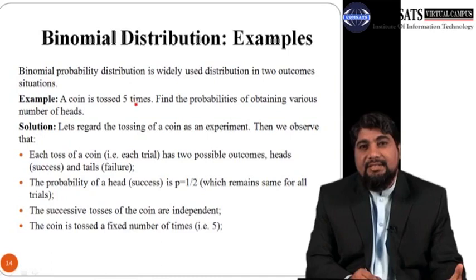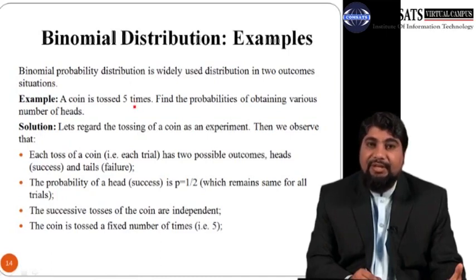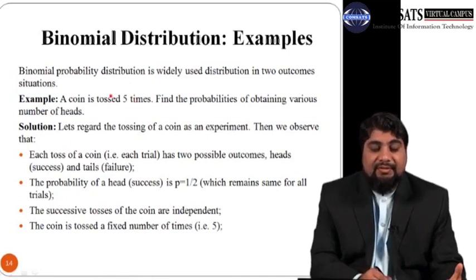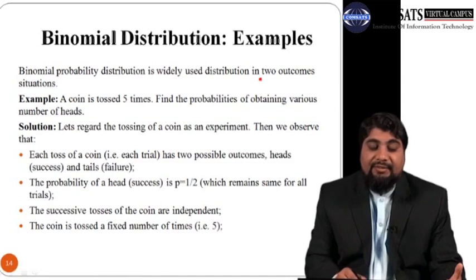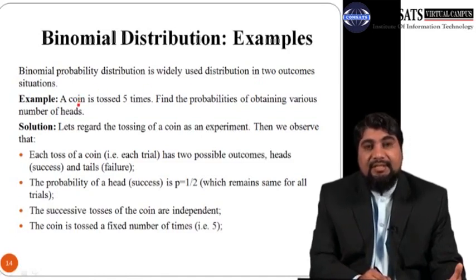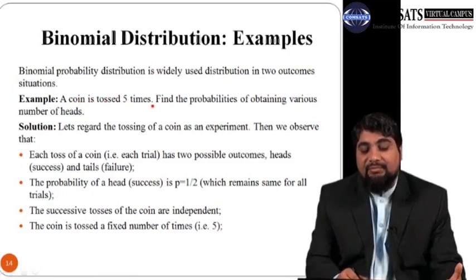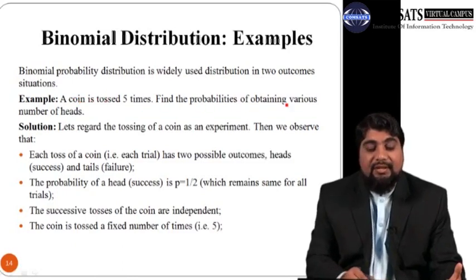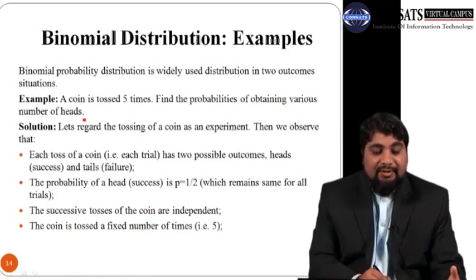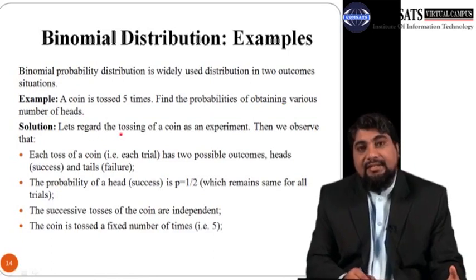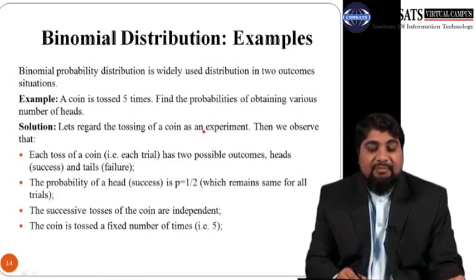So now let us discuss some examples of binomial distribution. The binomial probability distribution is a widely used distribution in two-outcome situations. So let us consider an example. A coin is tossed 5 times. Find the probabilities of obtaining various numbers of heads. Let us regard the tossing of a coin as an experiment.